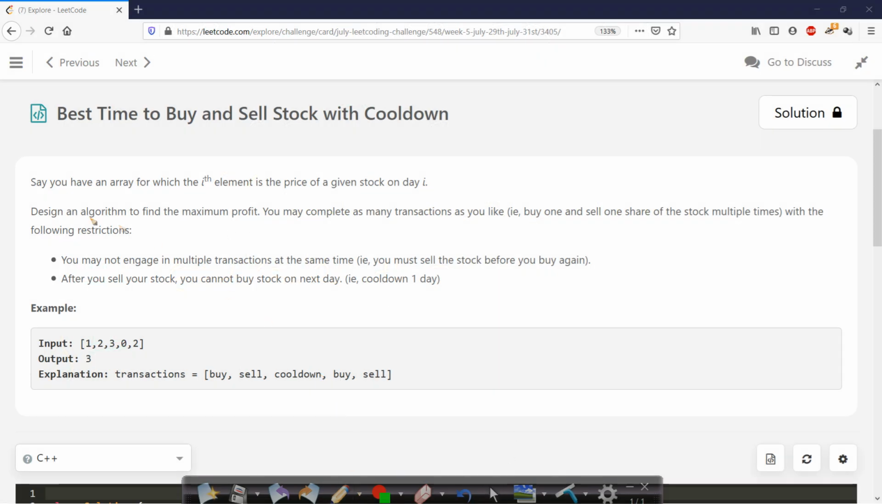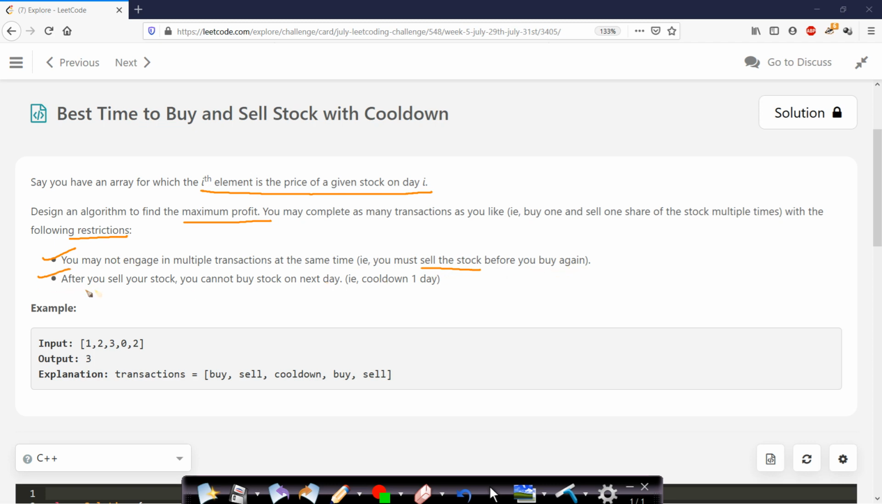Now in this problem, say you have an array for which ith element is the price of a given stock on day i. Design an algorithm to find maximum profit. You may complete as many transactions as you like, that is, buy one and sell one share of the stock multiple times with the following restrictions. So first restriction is that you may not engage in multiple transactions at the same time. That is, you must sell the stock before you buy it again.